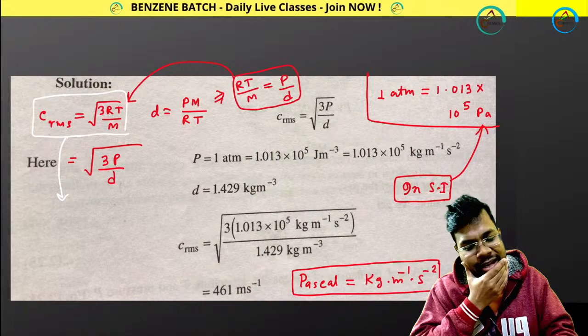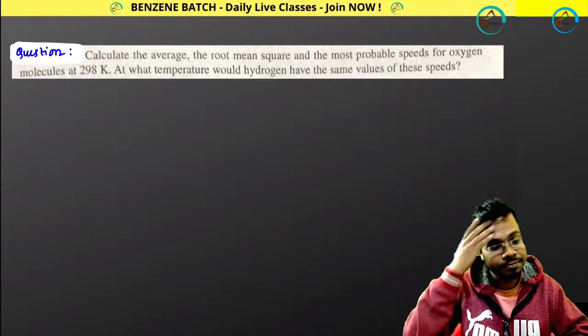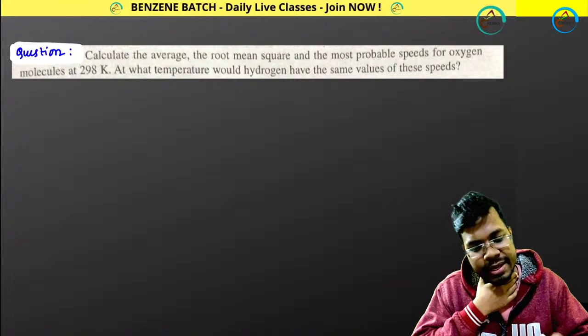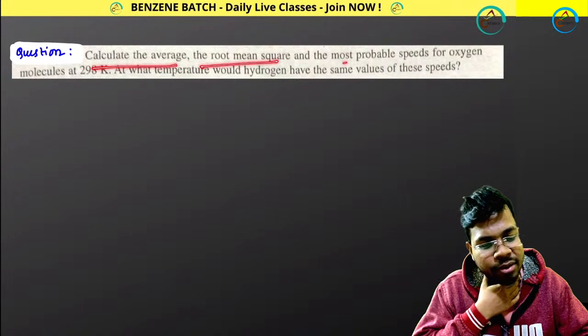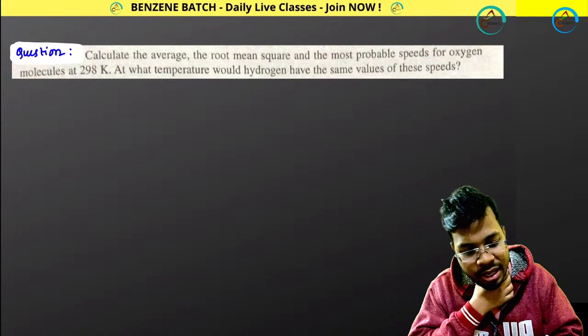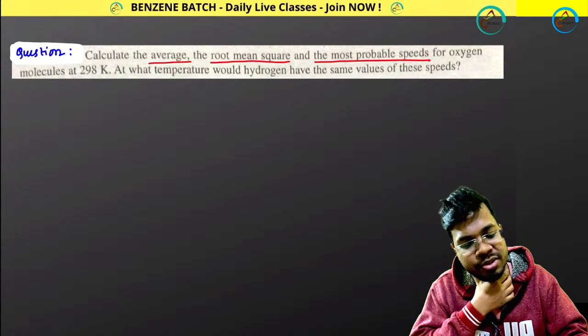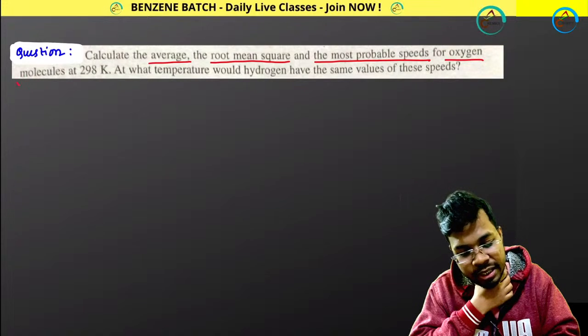Okay, next problem, this one. So there are two parts. Calculate the average, root mean square, and most probable velocity. So you have to calculate the average velocity, RMS velocity, and most probable velocity for oxygen molecules at 298 Kelvin.